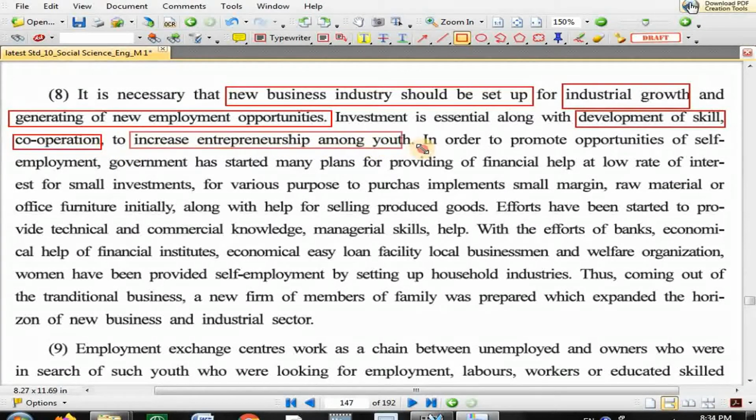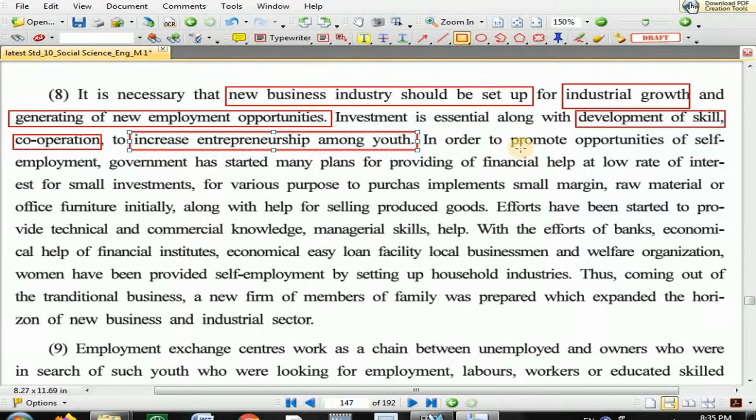Now what is entrepreneurship? Entrepreneurship means courage to start business. It's called entrepreneurship. So here we require to invest money, but we have to see that along with investment, it must develop skill, get cooperation mutually among laborers, and increase the courage to start business in youth. Youth required to come out and start the business. Youth required to learn to take calculated risk so that improvement of industries can be possible.